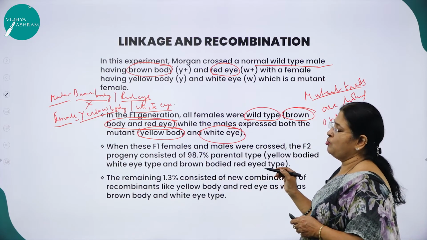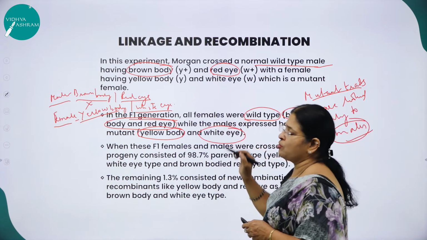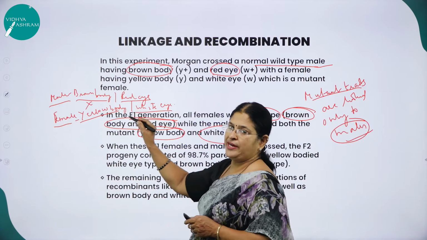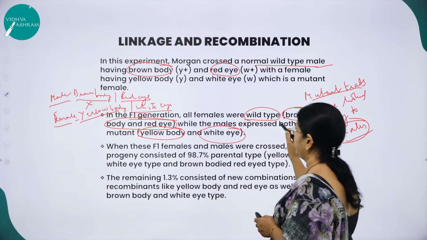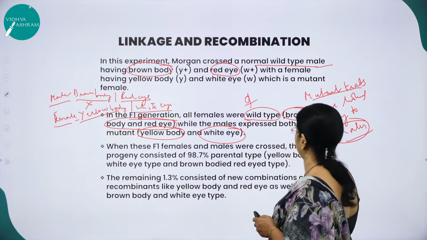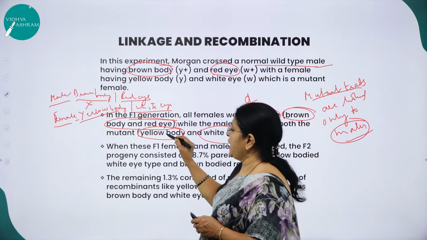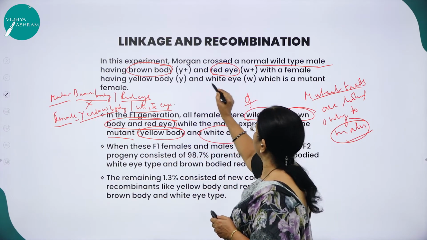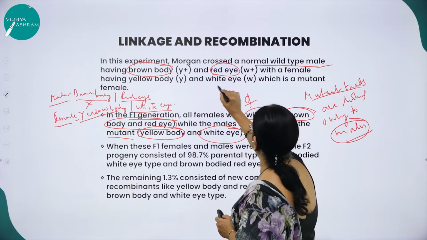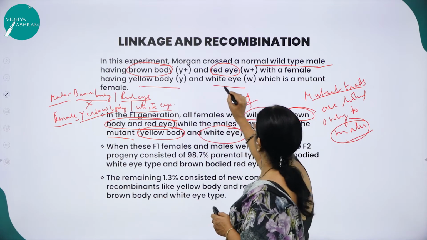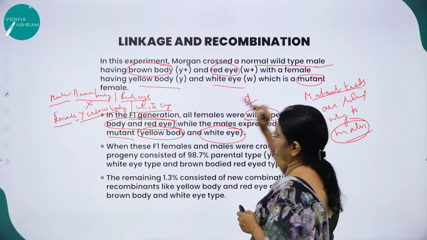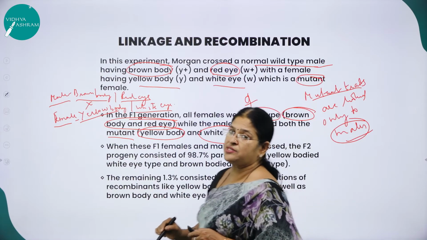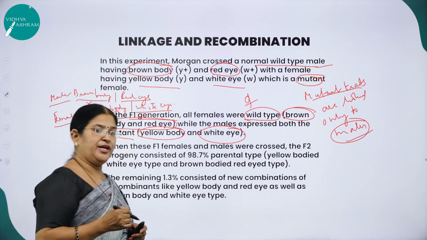That was the inference he got after crossing a brown bodied, red eyed male with a yellow bodied, white eyed female. In the F1 generation, all females were wild type, that is brown body and red eye, and all the males had the mutant traits. Here you can see the mutant trait was yellow body and white eye. So the mutant trait was transferred, and the inference he got was that the mutant traits are always linked only to males.